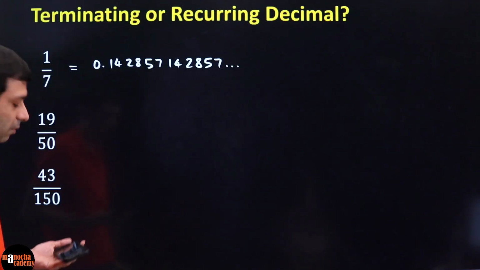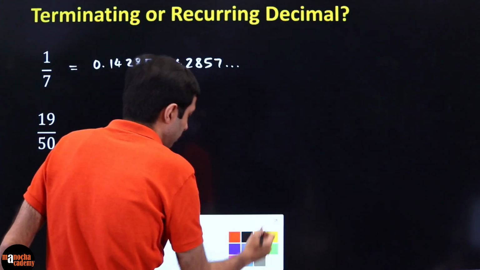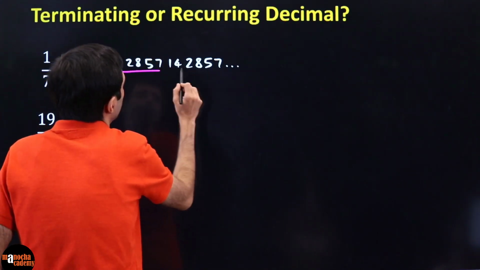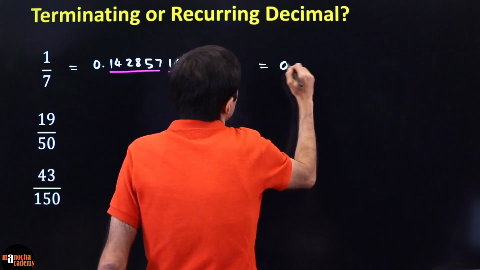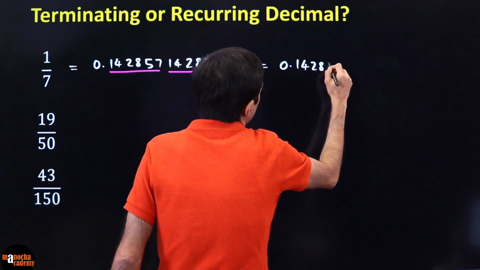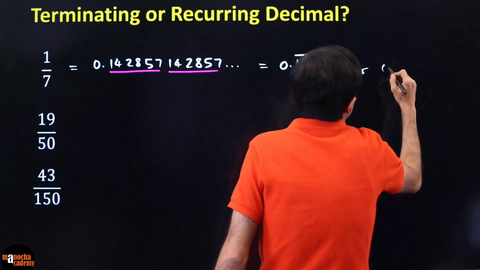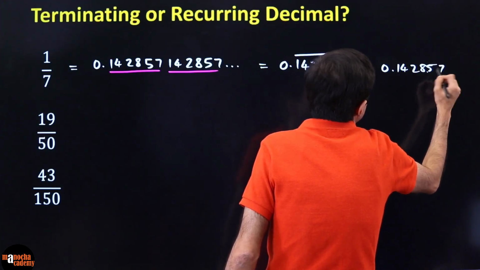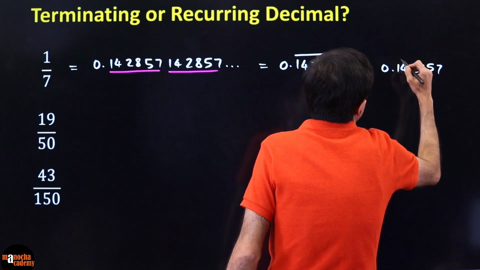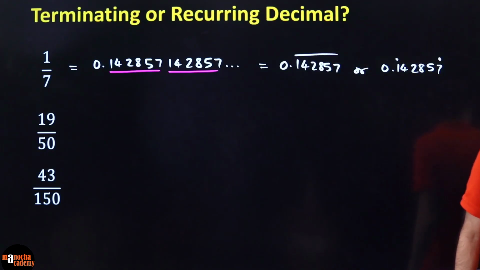It is not ending. But can you see that there is a repeating pattern here? 142857, 142857. So I can write it as 0.142857 with the bar on top, or some books write it with dots: since this whole part is repeating, we put a dot on top of 1 and a dot on top of 7. Is it clear?